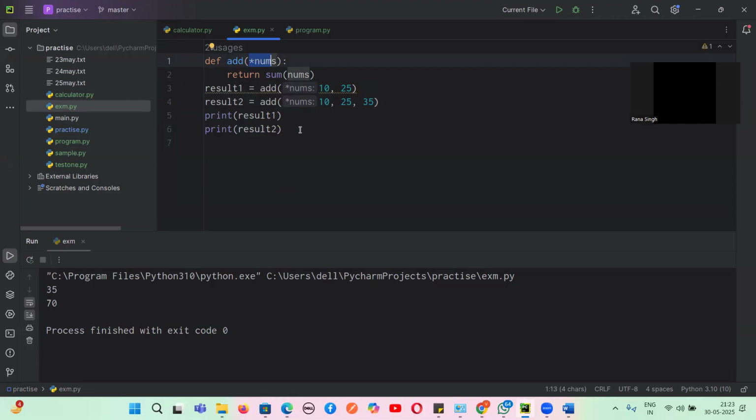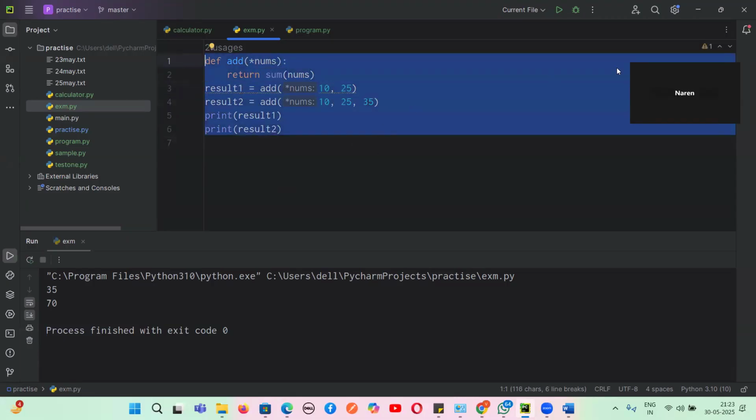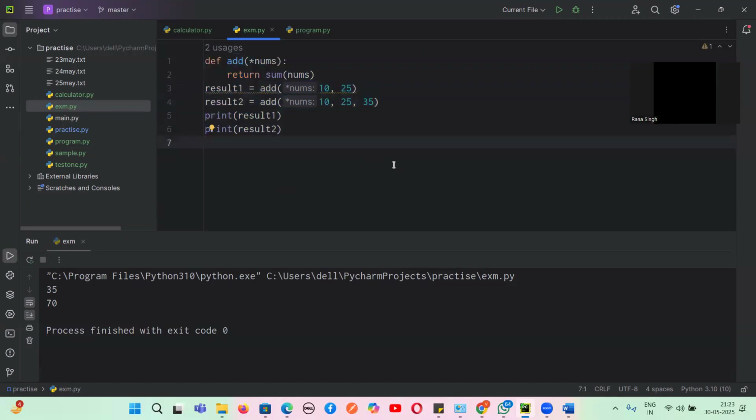Any doubt, guys, here? Here the print result is like 35, right? Yes, because 2 arguments are there. Sum of numbers, tell me, 25 plus 10 is 35. When it passes 3, now what will happen? 25 plus 35 plus 35, 70. Yes or no? Any doubt?